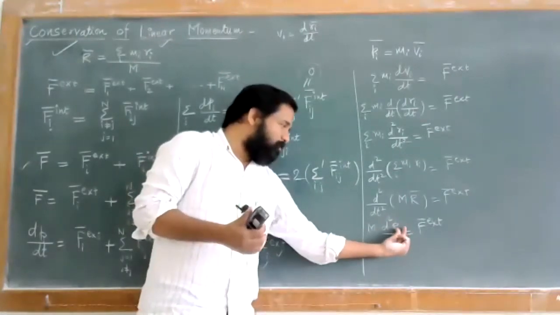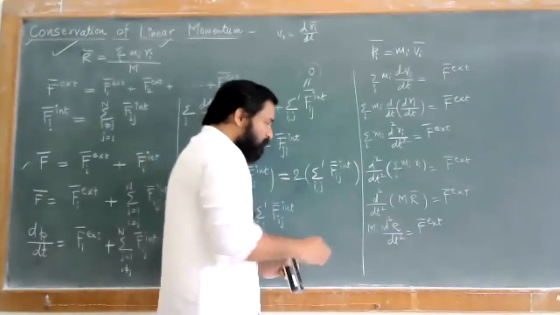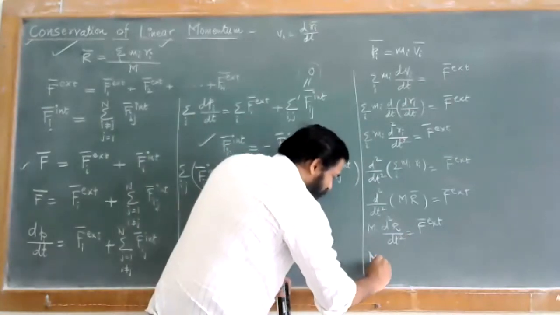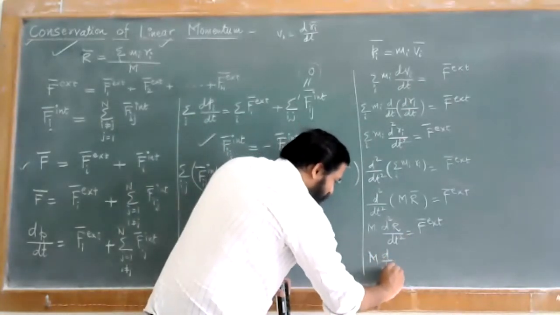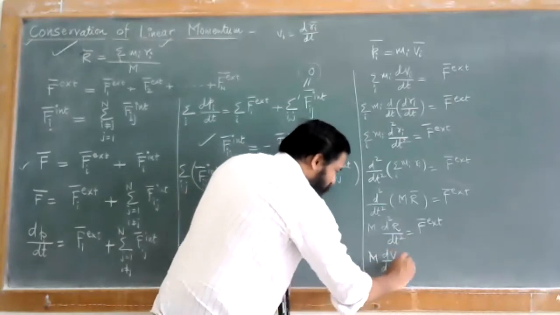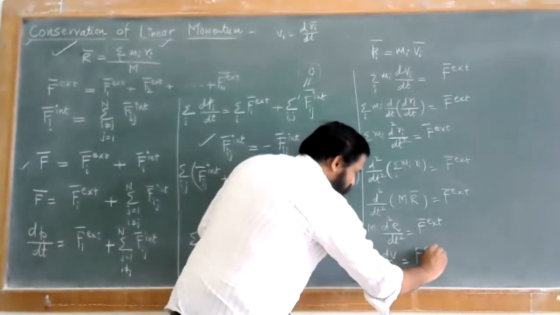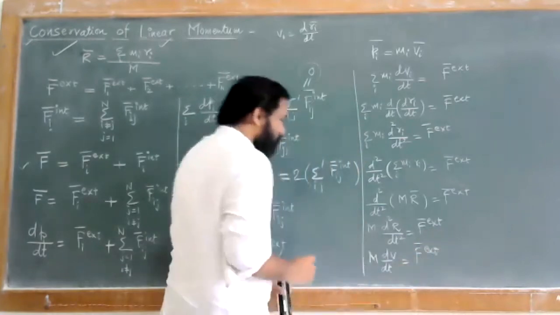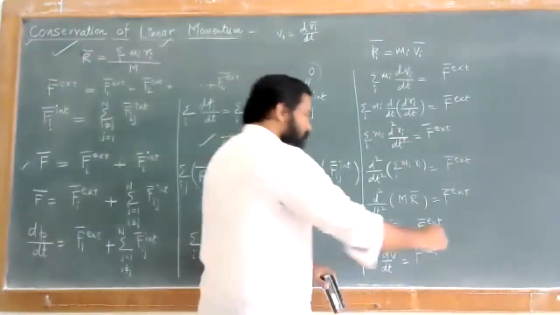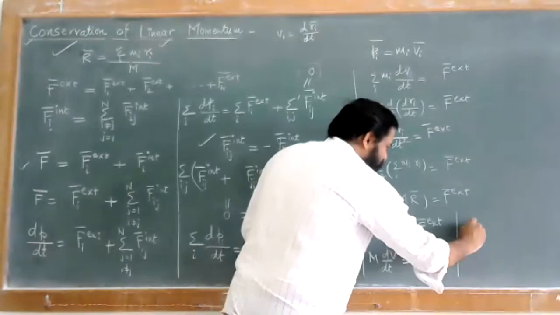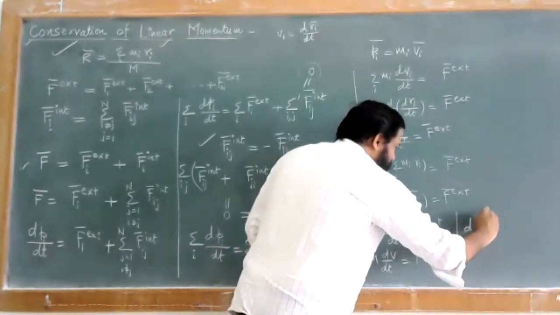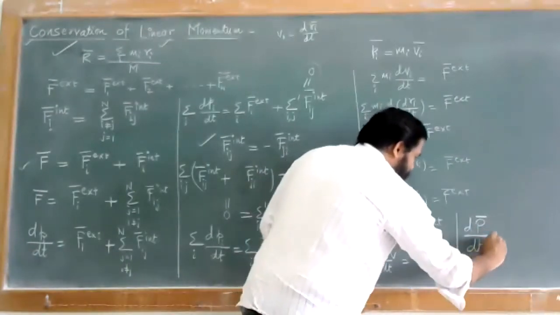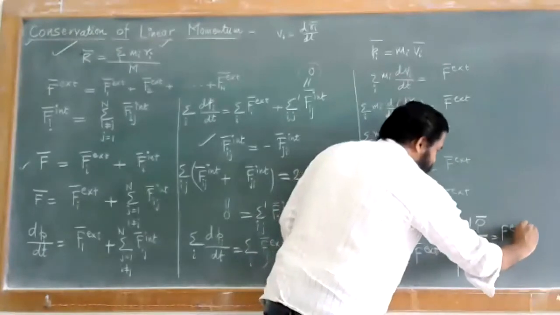The rate of change of your displacement per unit time is velocity. So I can write this as m d/dt of v, and that is equal to F external. What is this? This is nothing but the final condition, that is dp/dt is equal to F external.